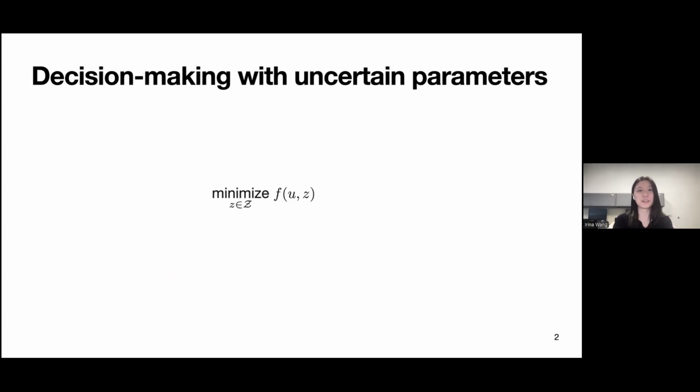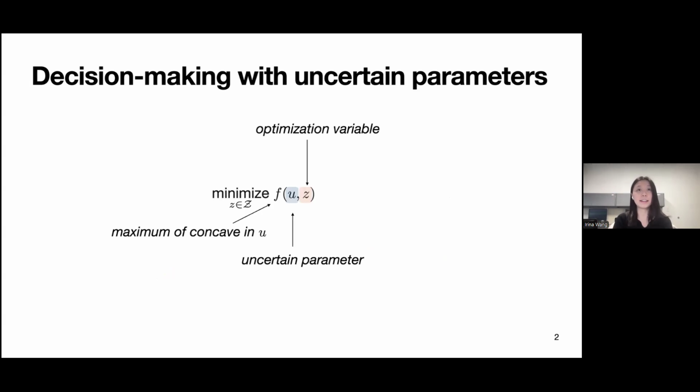So the setting that we're considering is also this decision-making framework with uncertain parameters, very similar, I think, to Justin's framework, where we're considering this objective function f, where we have optimization variable z and the uncertain parameter u. The notation is slightly different from Justin's, but the overall idea is the same. I consider this objective function that's maximum concave in the uncertainty. And I would also have additional constraints, z lying in the set calligraphic Z, which could encode deterministic constraints that could also include mixed integer constraints.